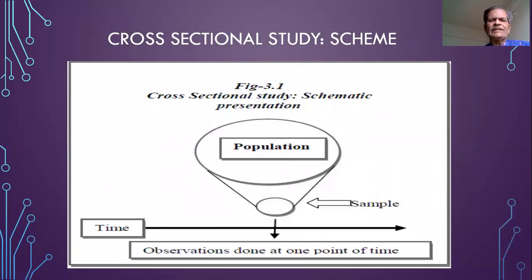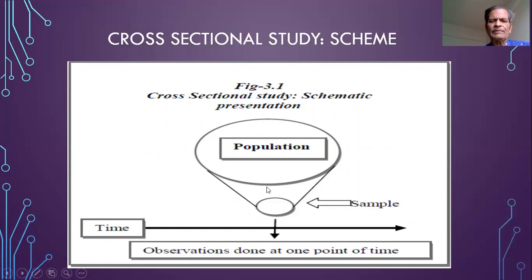This is the schematic presentation or a diagrammatic presentation of a typical cross-sectional study. Here we have the population, and from this we draw a sample. The sampling is not an essential step in a cross-sectional study. When the population size is small, it may be preferable to make the observations on the primary variable on the entire population. But if the population is large, then the cross-sectional study may require sampling.